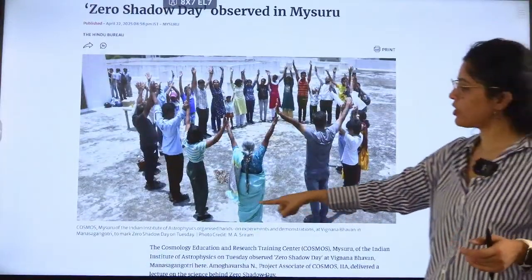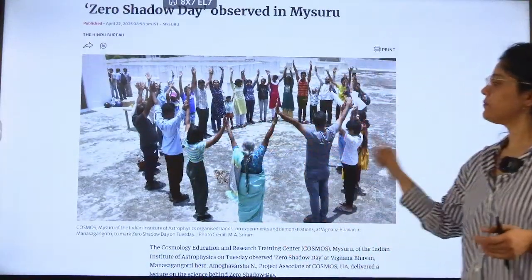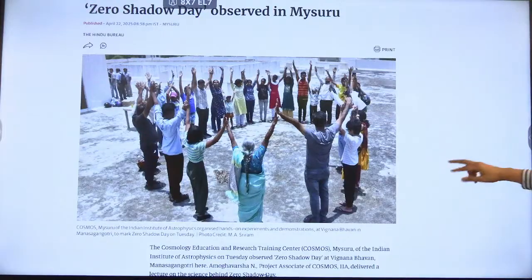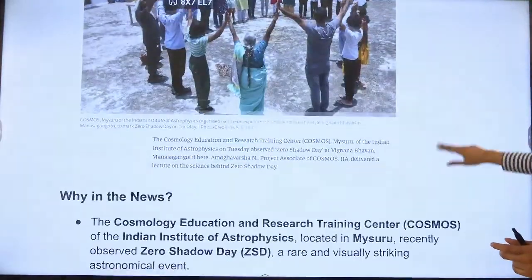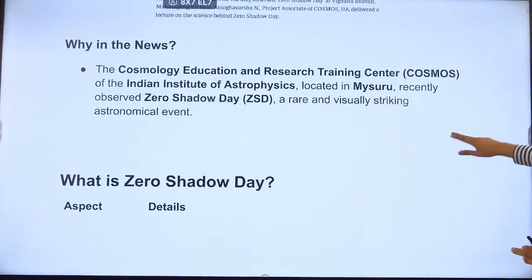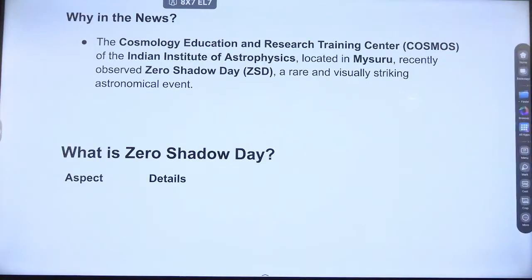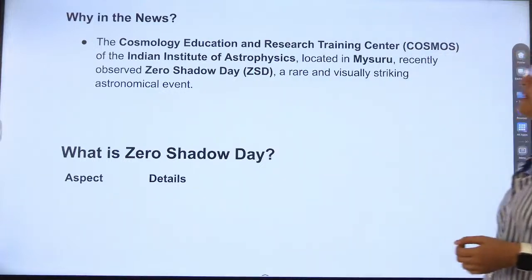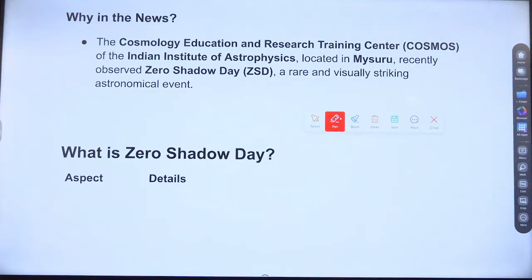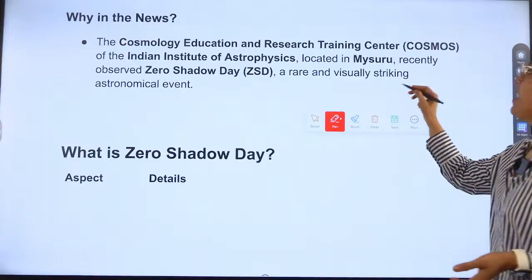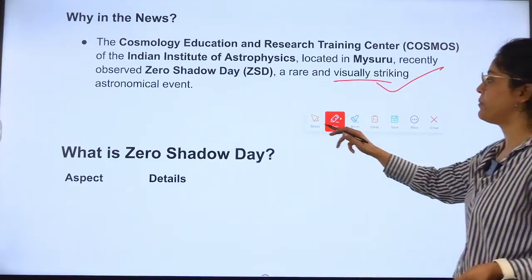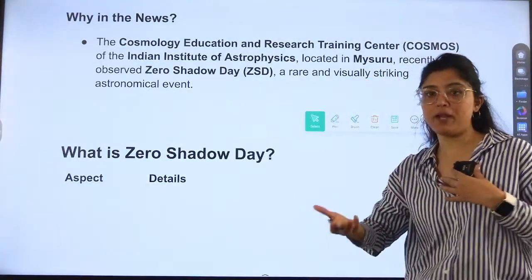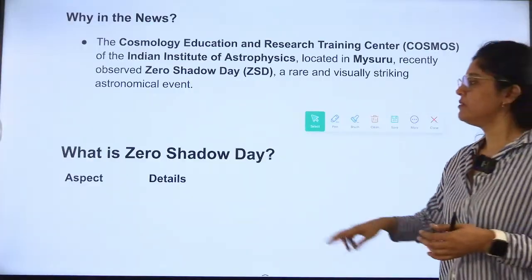See, no shadow is there, right? So in Mysore, it was observed. Zero shadow day was observed in Mysore by which institute? Cosmos. What is the full form of Cosmos? Cosmology Education and Research Training Center. Located in Mysore, it observed the zero shadow day, a rare and visually striking astronomical event. It is a rare phenomenon, so we should know.